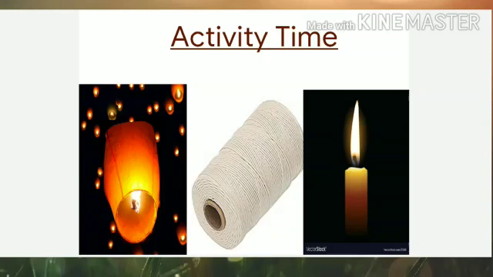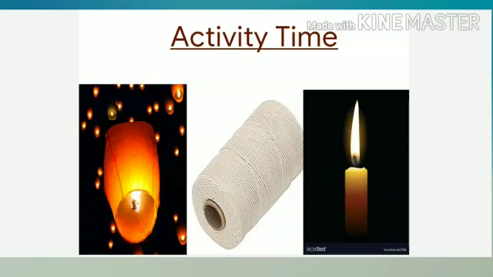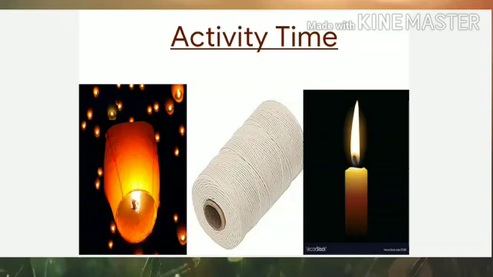After reading the instructions given on the package of the lantern, open it, light the candle placed in it and observe what happens. What will happen, children? Within a few seconds, the lantern will start flying into the air. Now, after some time, bring the lantern down with the help of the thread and put off the candle.